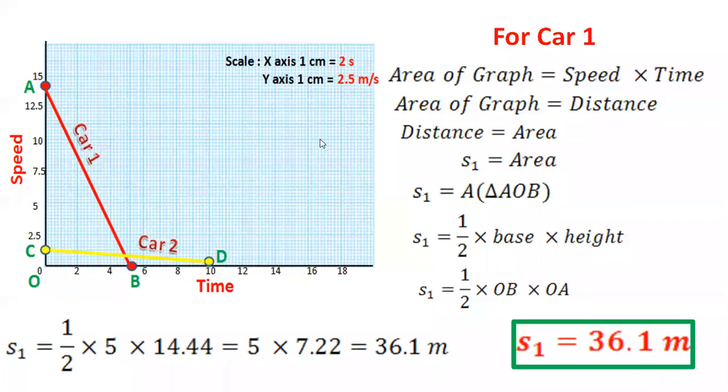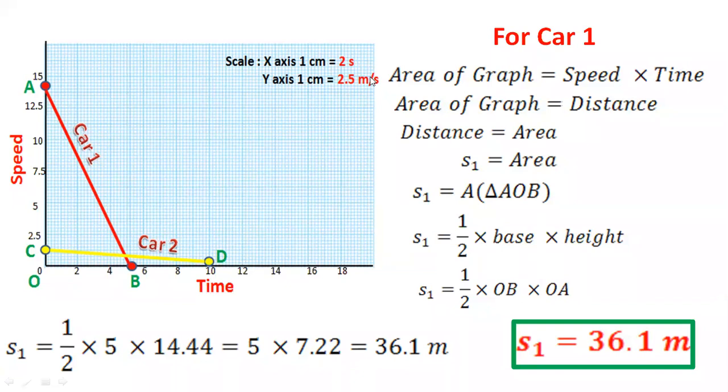Some students, after drawing this graph, use those three equations of motion to find out this distance. That is not allowed for this question. In this question, they are expecting you to calculate distance based on this graph. If you use equations, no marks will be given for this type of question. So make sure that you are not using those three equations of motion. That would be so easy to calculate, but that is not expected. From the graph, we have to calculate.